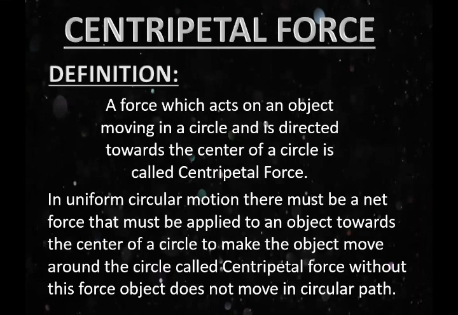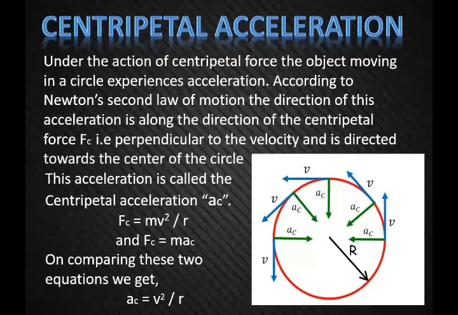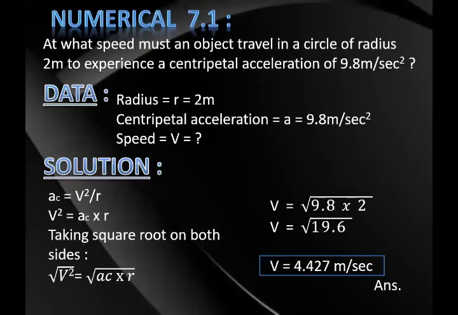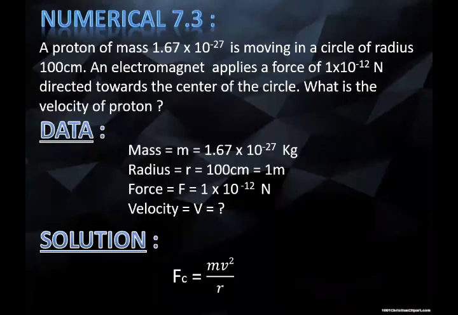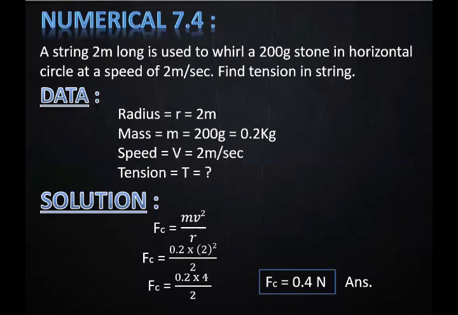Now the centripetal force. Here are the explanation and the formula of centripetal force, the centripetal acceleration, the explanation and the picture. Now the numerical number 1. Here is numerical number 2, and the answer of numerical number 2 is on the next slide. Now this one is numerical number 3, in which you have to find out the tension in a string. Students, please take a screenshot of this slide.